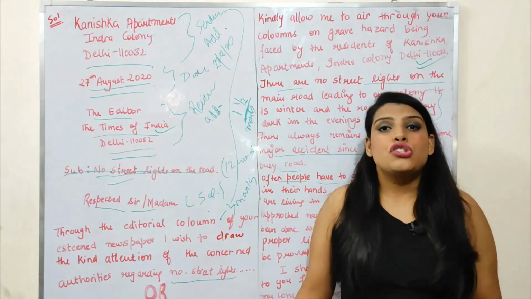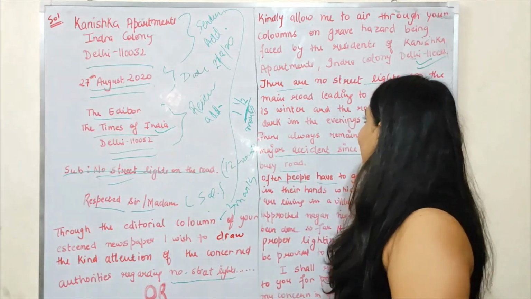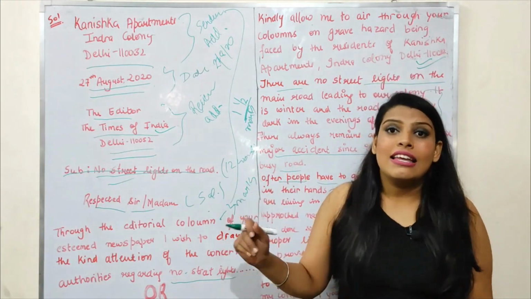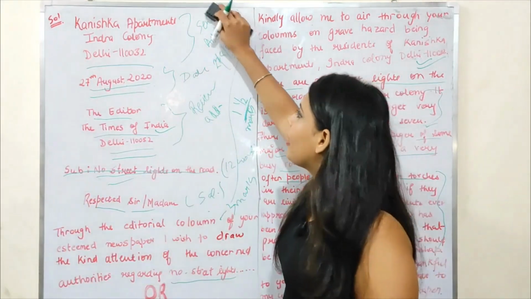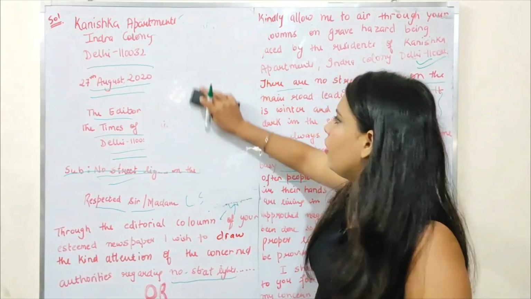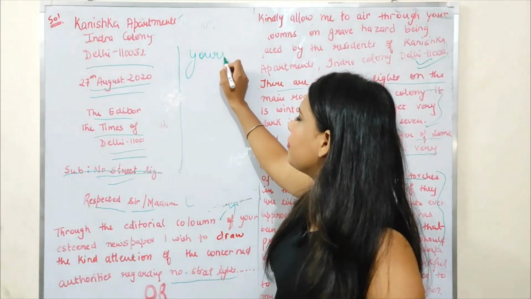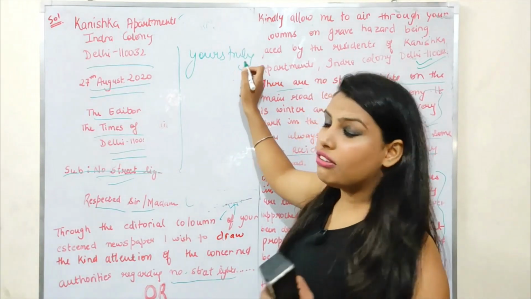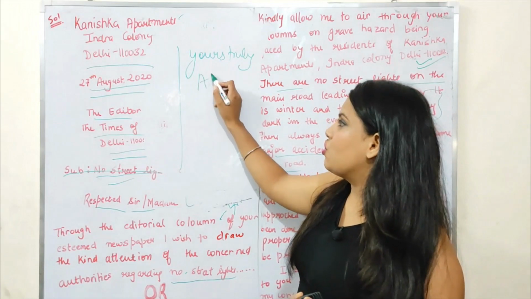To highlight my problem in their newspaper. One thing which is missing is the last, the subscription, that is yours truly, and in the question you were given the name, that was Akansha.